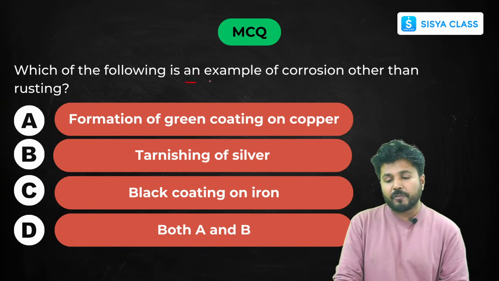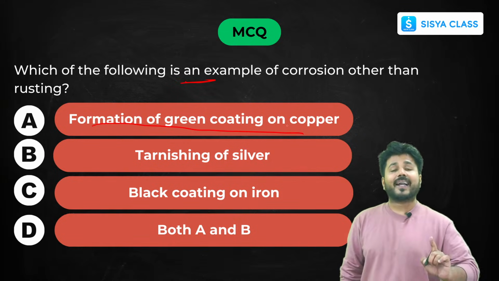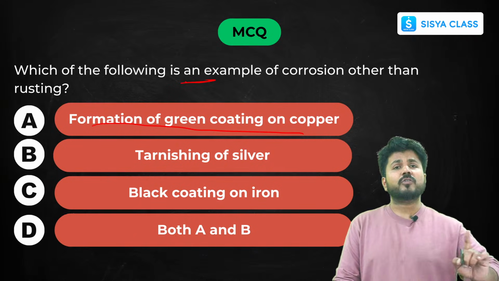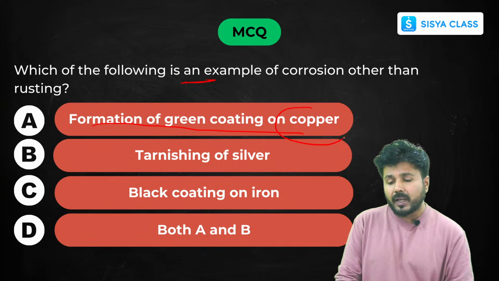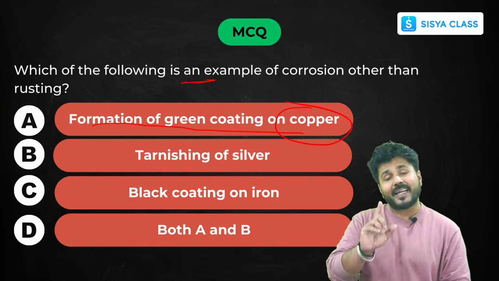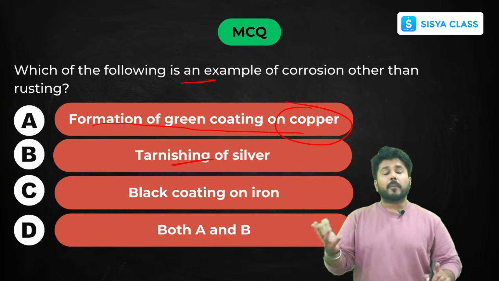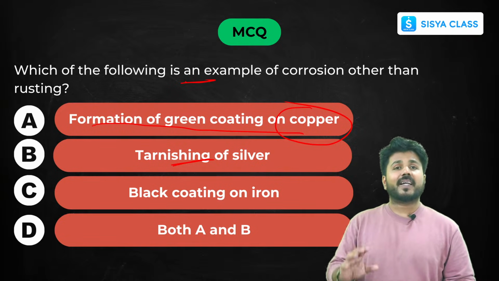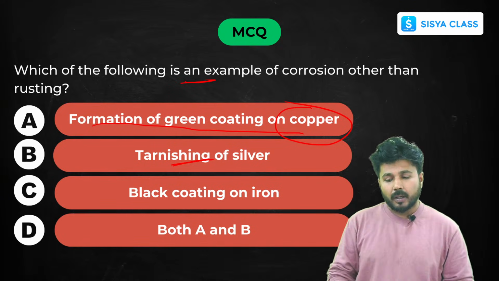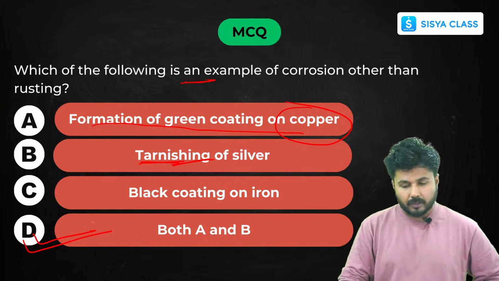Now, which is an example of corrosion other than rusting? Formation of a green coating on copper. Copper is also a very reactive metal, and a very good conductor of heat and electricity. But in the presence of moisture in air, it gets a green coating on it. That is also a form of corrosion. It is not rusting, but it is corrosion. Also, as I have already told you, if silver is put out in the presence of light, it forms silver chloride, a somewhat black layer, which is called the tarnishing of silver. So these two are examples of corrosion that is not rusting.